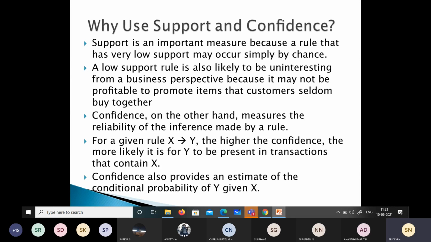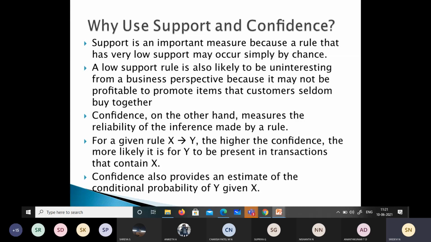And confidence, on the other hand, measures the reliability of the inference made by a rule. We first form a rule, isn't it? So we have to check whether that particular rule is reliable, whether it is guaranteed. For that we have this confidence. So confidence will measure the reliability of the inference.